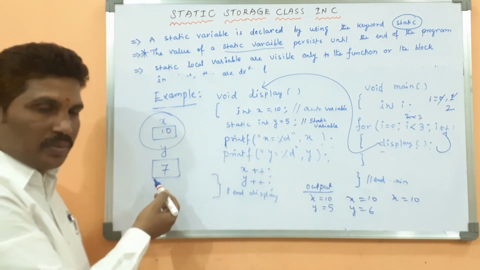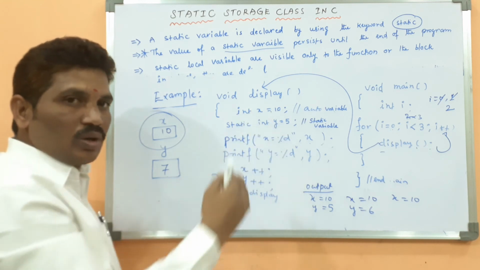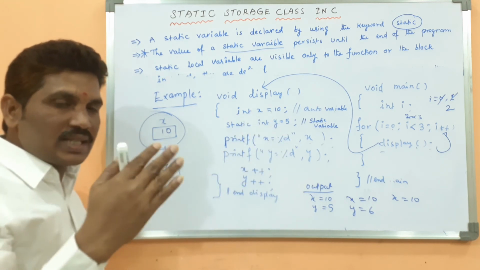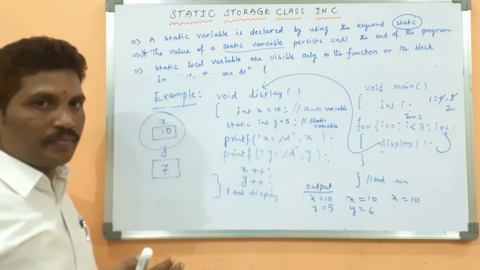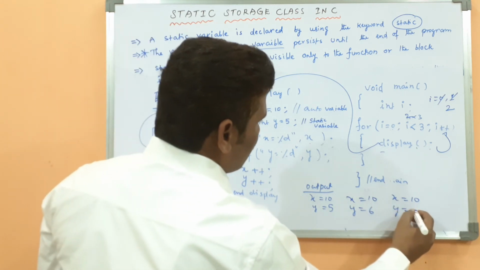Then what is the y value? It will be taken from the memory, because the static memory, whenever a variable is a static local variable, the visibility is till the end of the program. Okay. Then the y value is 7.